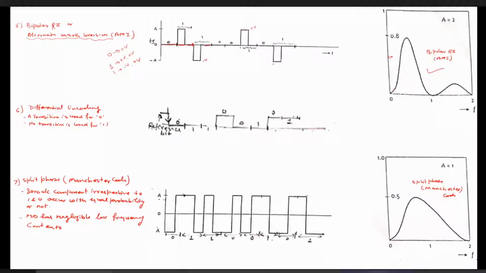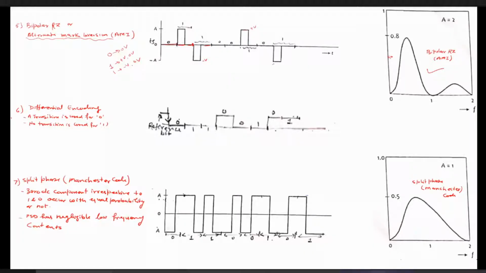And at the same time, you can see in this special case, since the number of ones and zeros are equal, that's why no DC term is shown over here. But if some odd number of ones will be there, then definitely some DC term will be there, but the value of that DC term will be very small. So this one is having a negligible DC term, and at the same time, it is having the favorable power spectral density.